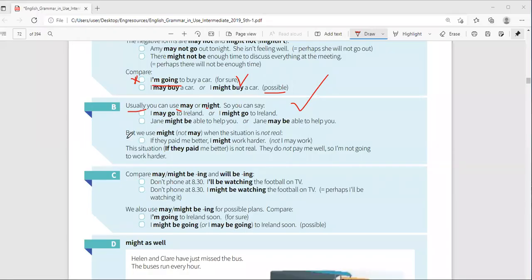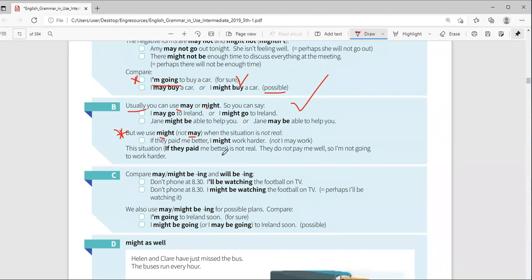Now, but now, very big but here now, very important now. All along, we've been saying that may and might are the same. Imagine they're the same. But now here's a case they're saying that we use might, not may, when the situation is not real. Oh, so that means that if I'm dealing with a situation that is not real, I can use might. But may is for real things only. For example, if they paid me better, I might work harder.